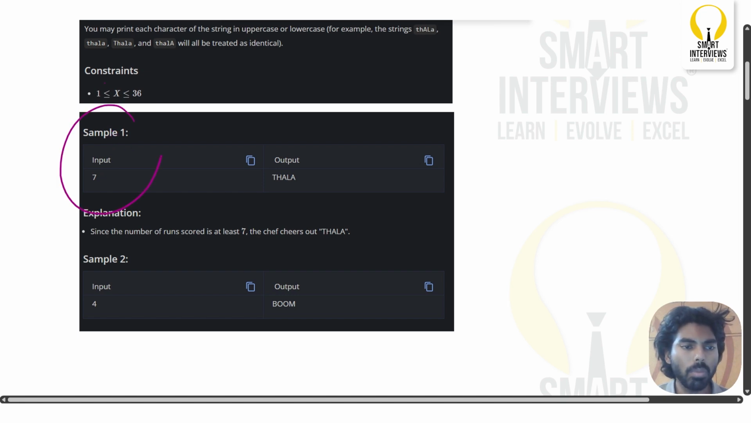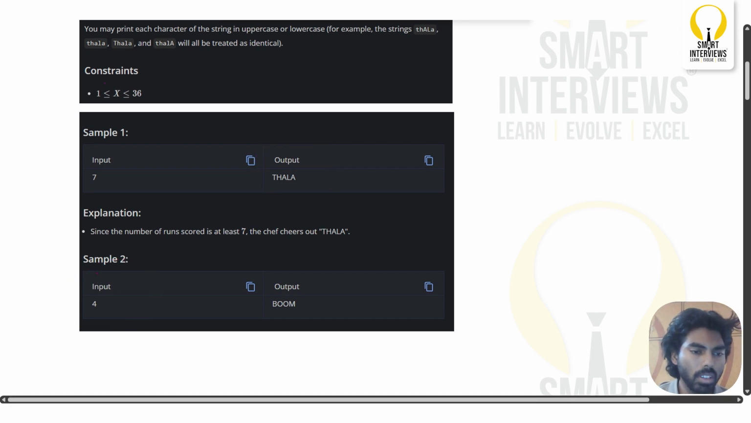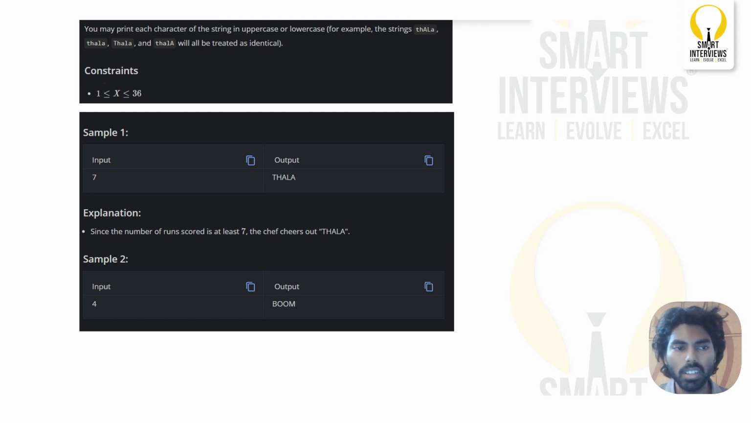In the first sample input you are given an integer x, and here it is given as 7. Since 7 is equal to 7, in the first over he scored at least 7, so he will simply print Tala. Now in the second sample input, the x value is 4. 4 is less than 7, so in this case he will simply print boom. I don't think there is much discussion needed here because this is just one if condition code. So let us jump into the code now.